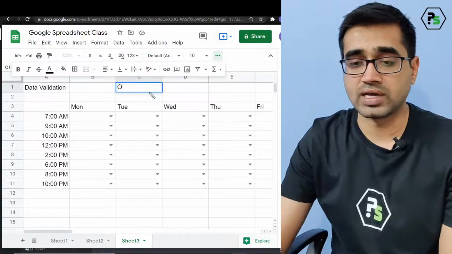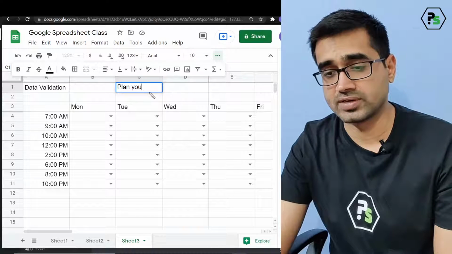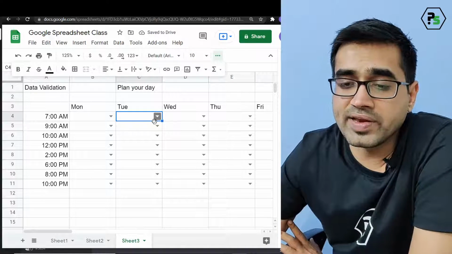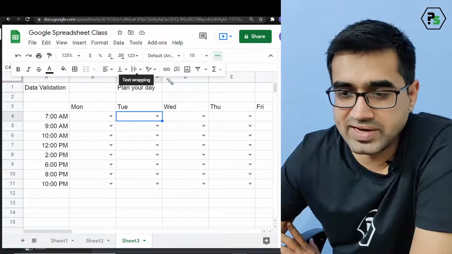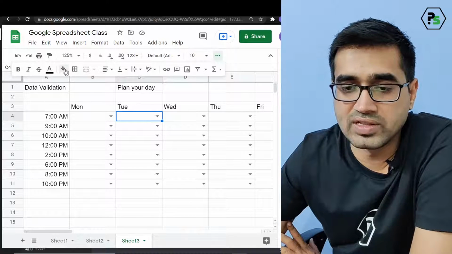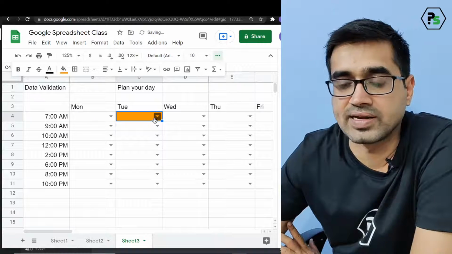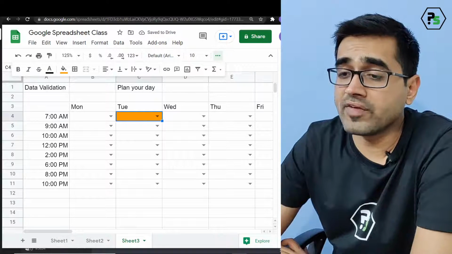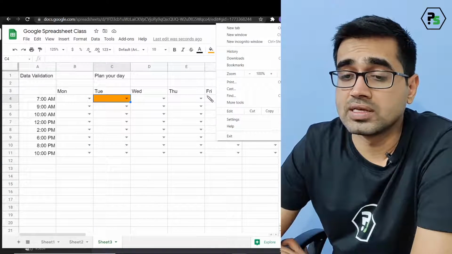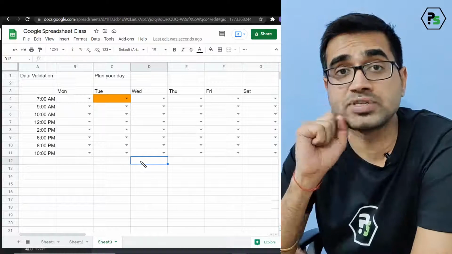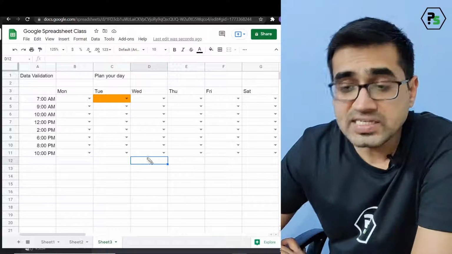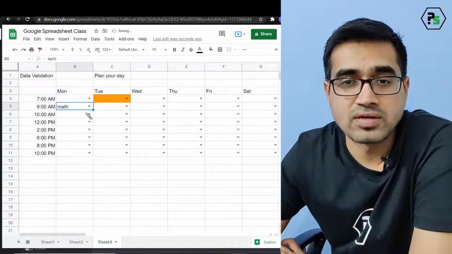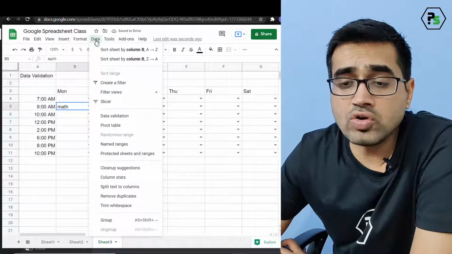Okay, so now I hope this will help you to plan your day. I hope this answers the next question. Plan your day, correct. You can create a lot of different things. You can create a lot of different colors. Colors is very easy. You can always fill this color with something, say yellow, and like that. But listen carefully now. What if I want the colors to be selected based on the type of subject automatically? Let's say I love math. Yes, Deepika, correct. We go to conditional formatting.